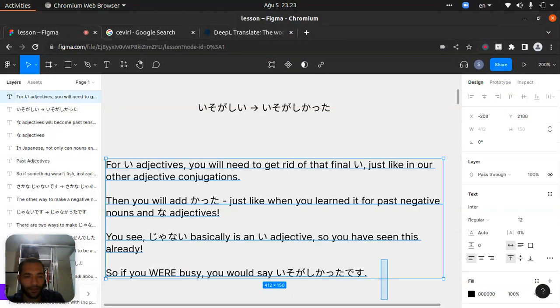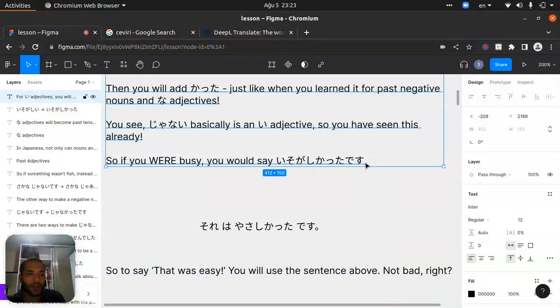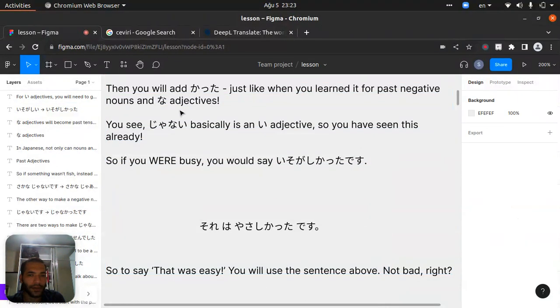Okay, katta. So nouns and adjectives. You see, janai basically is an adjective. You have seen this already. Janakatta, it's something else making past negative.